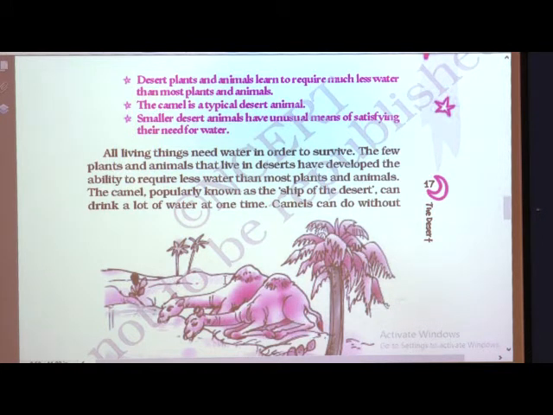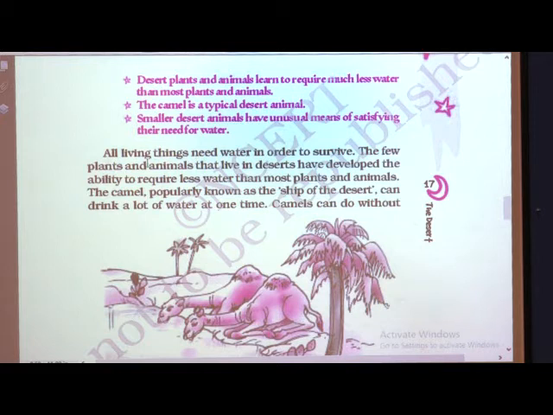The camel is a typical desert animal. Why is it known as a typical desert animal? Because the camel is observed most of the time in the desert itself. Third point: smaller desert animals have unusual means of satisfying their needs for water. Some animals do not drink water. Instead, by eating other animals' flesh, they fulfill their need for water. So, which are those types of animals?